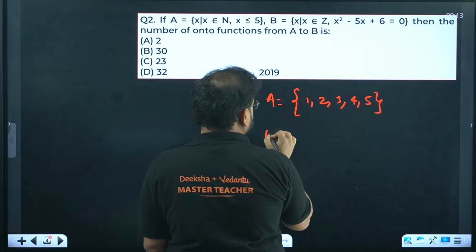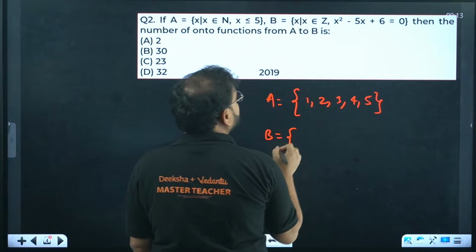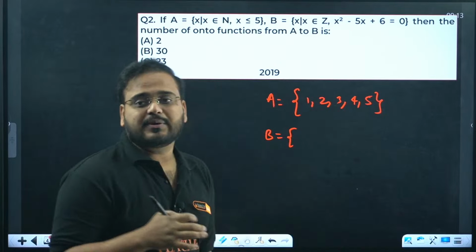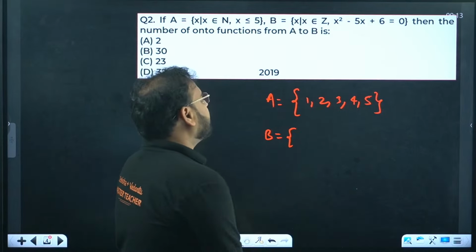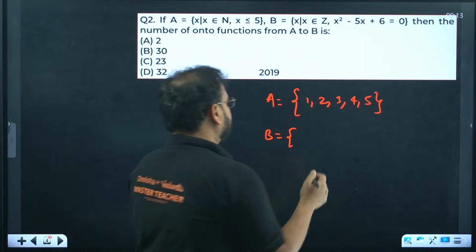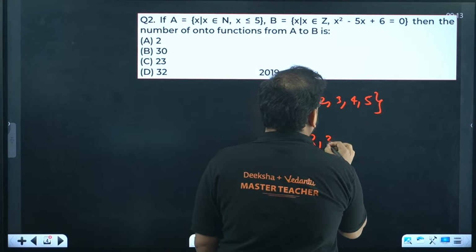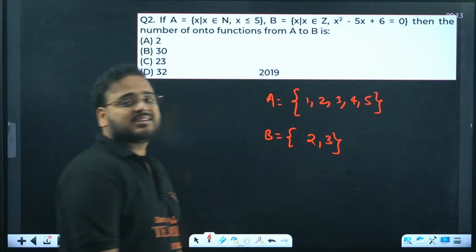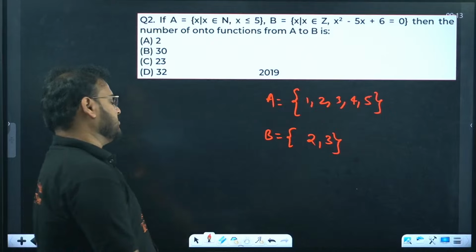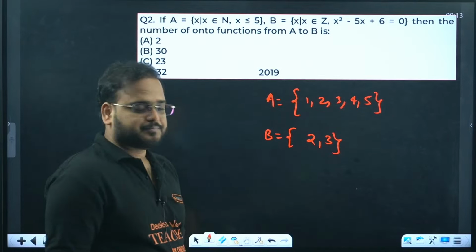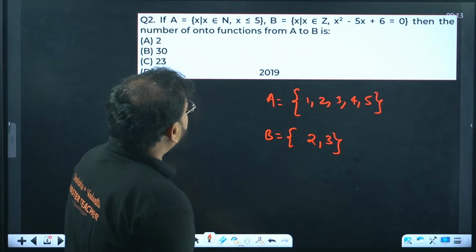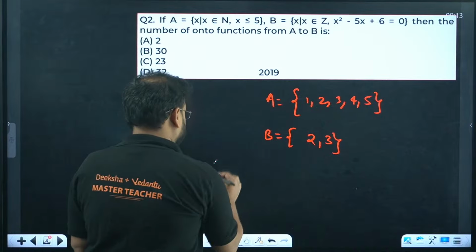What about set B, sir? Set B is nothing but the factors, or basically the roots, of the given quadratic. For that quadratic we have two roots, 2 and 3. They're asking us the number of onto functions.